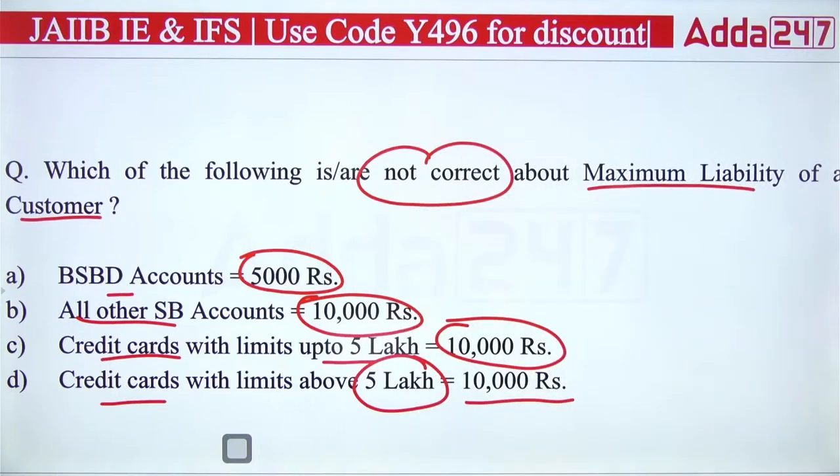A proper table has been given in your syllabus about the liability of a customer. A, B, C or D? Which is not correct about maximum liability of a customer?